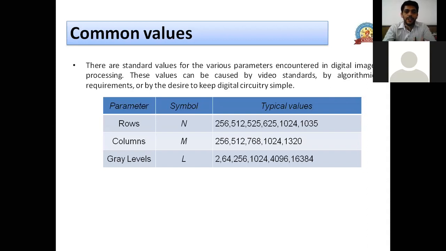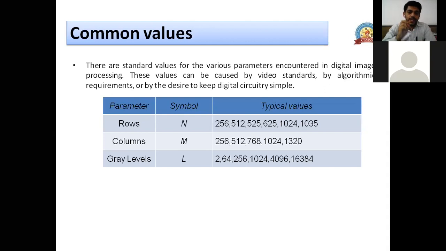These are common values adopted to make it easy for the algorithms and techniques used in image processing, like FFT, the fast Fourier transform. We can use the Fourier transform on a signal of any size, but if you want to use the fast Fourier transform, then it should obey some limitations.